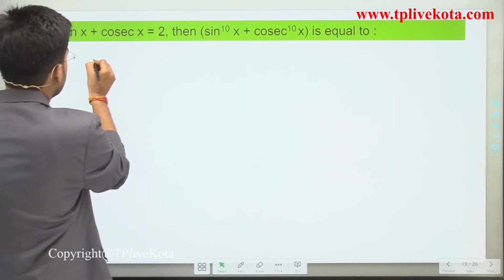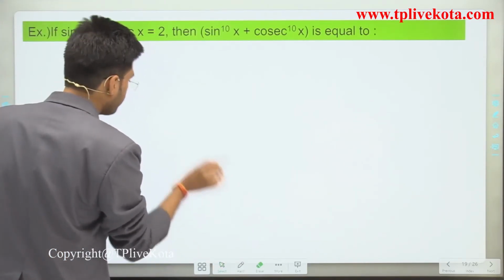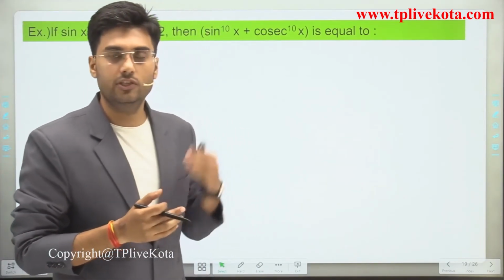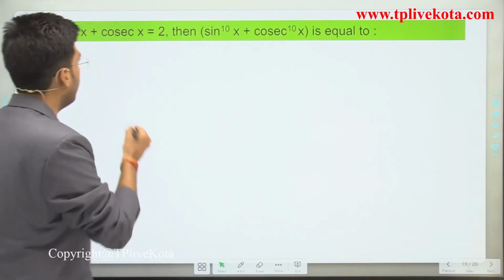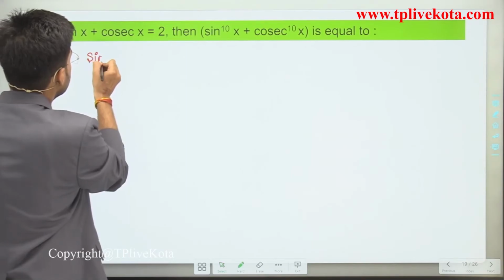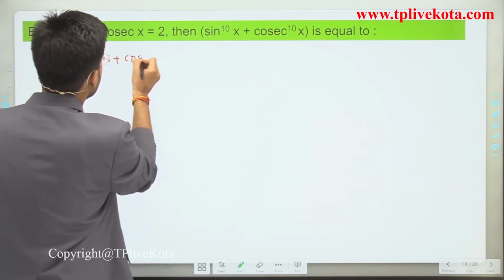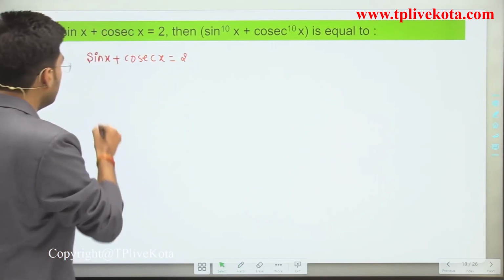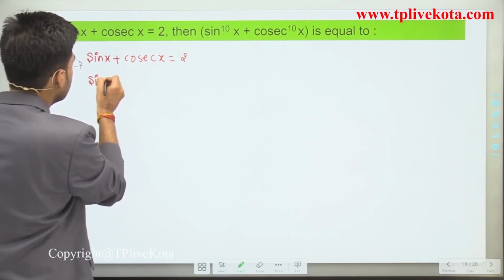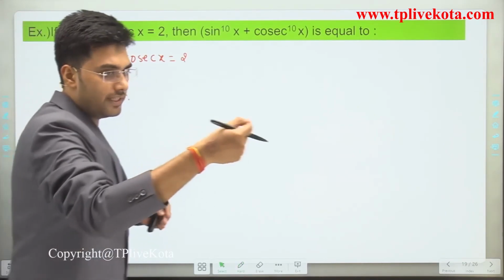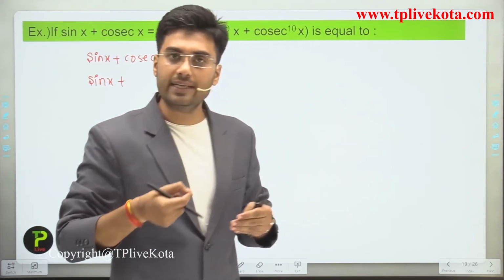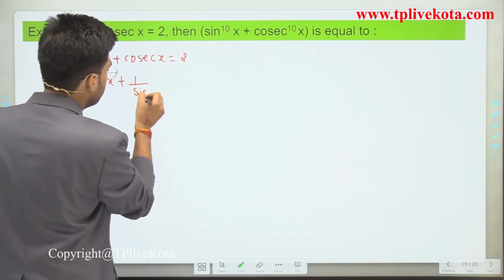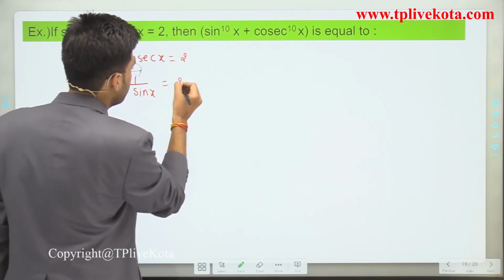Students, we know that cosec x and sin x are reciprocal to each other. These are reciprocal to each other, and it is given that sin x plus cosec x is equals to what? It is equals to 2. Now we can write it as sin x plus cosec x, where cosec x is equals to 1 upon sin x. So let's replace cosec x with 1 upon sin x, and this is equals to 2.